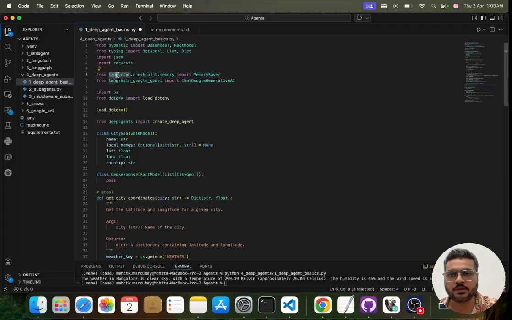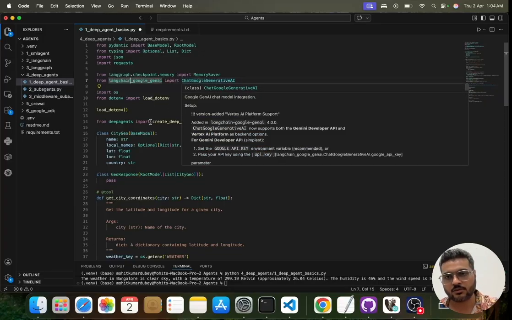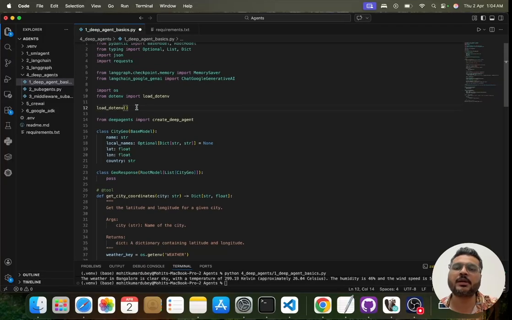You can see over here langgraph.checkpoint.memory is what has been used. The Gemini model that we are going to use, we will use through the LangChain ChatGoogleGenerativeAI class. Then to load my environment file, which is over here, I have declared the variables over there, so I will be calling these to load my environment file.